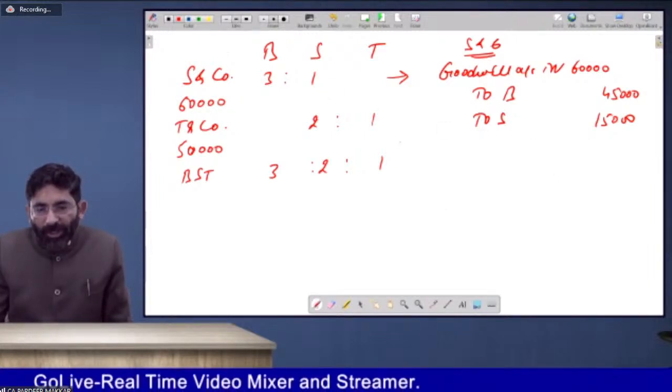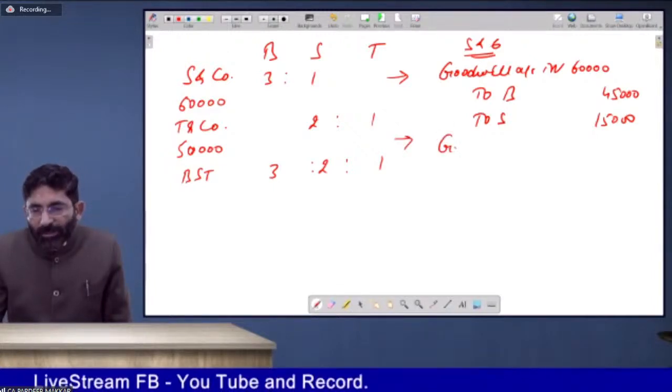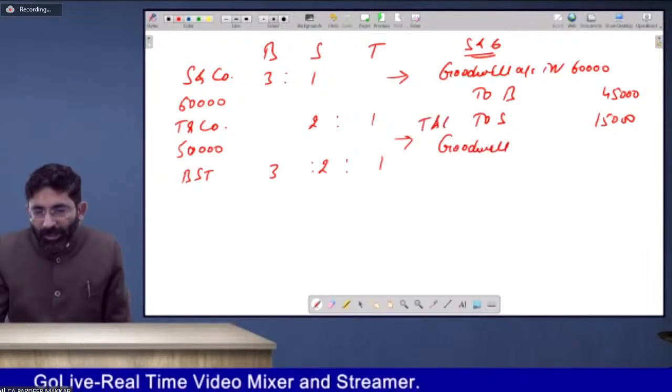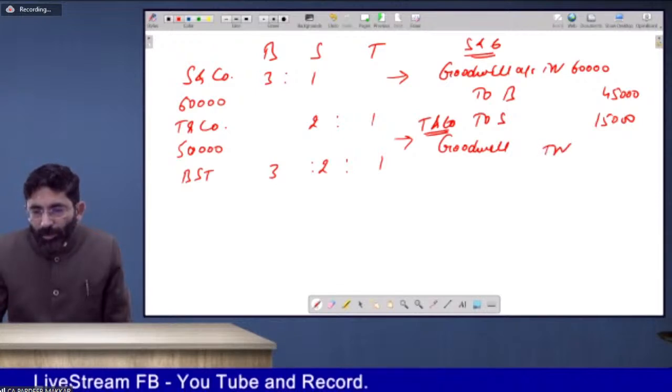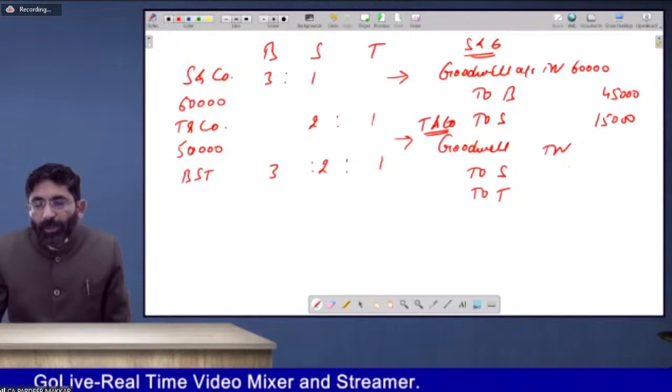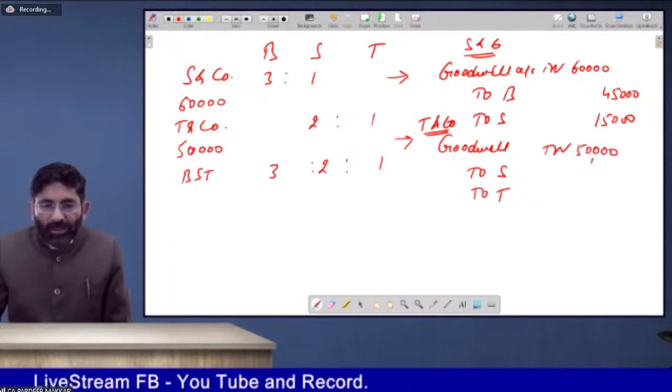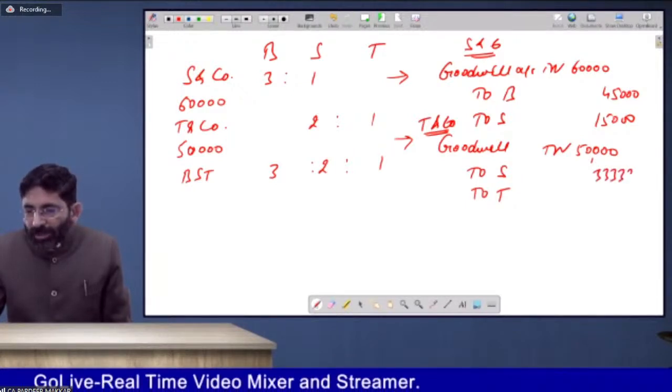Then in T and company, the entry will be passed: goodwill account debit in T and company, to S and T in the 2:1 ratio. Amount is 33,333 and 16,667.